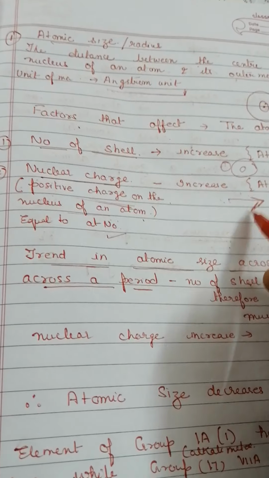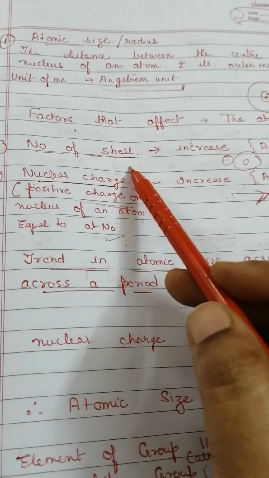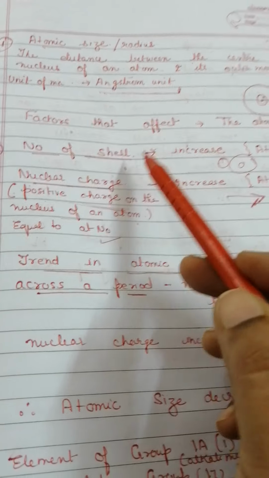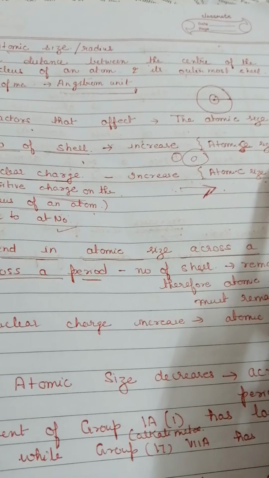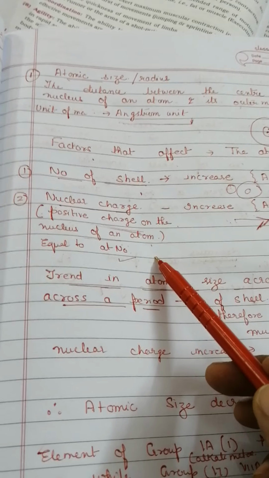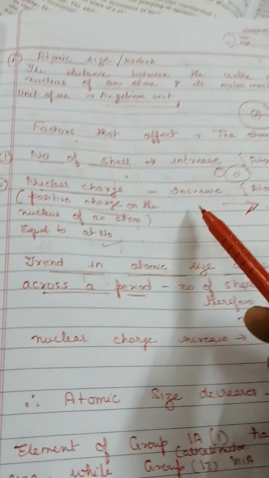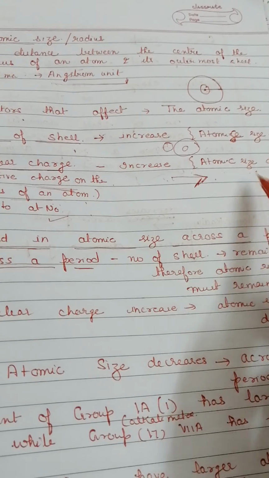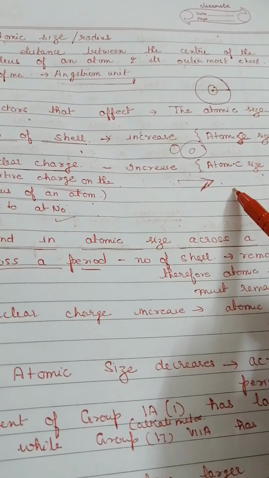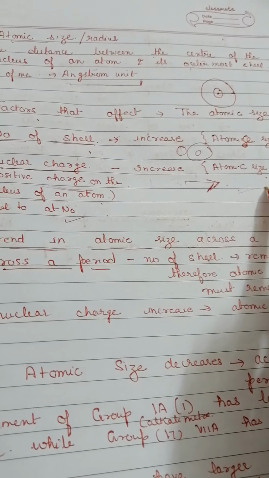So we have seen that atomic radius depends upon two factors. One is the number of shell. Very directly we can say as the number of shell increases, the atomic size is going to increase. And the second important factor that we talked about is the nuclear charge. As the nuclear charge is going to increase, the atomic radius is going to decrease, more force of attraction, the size of the atom is going to decrease.